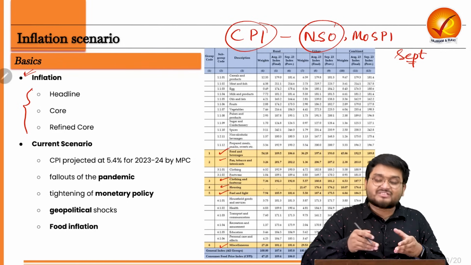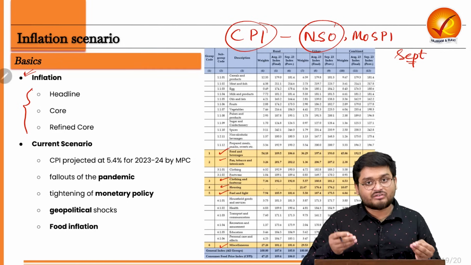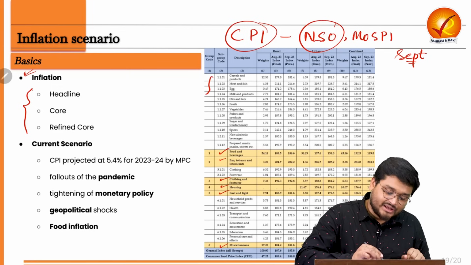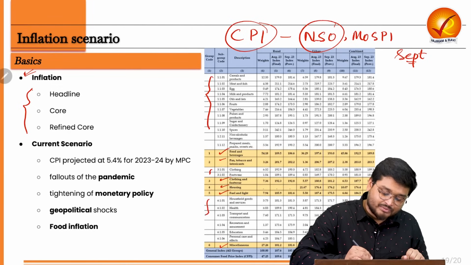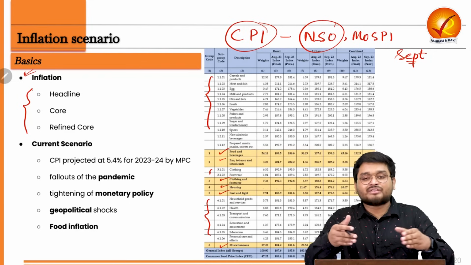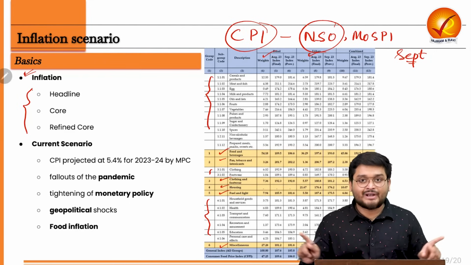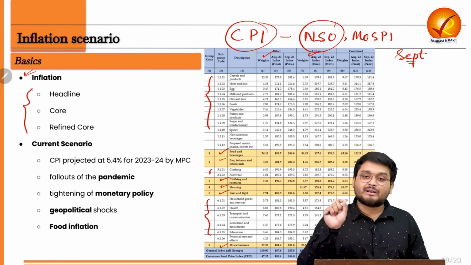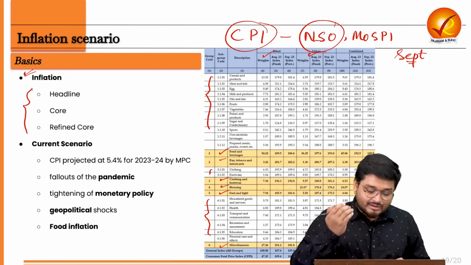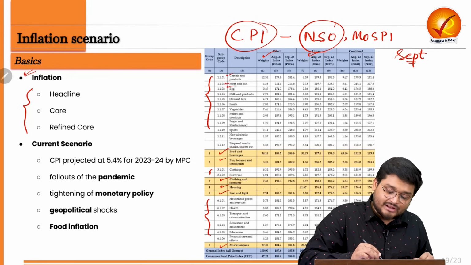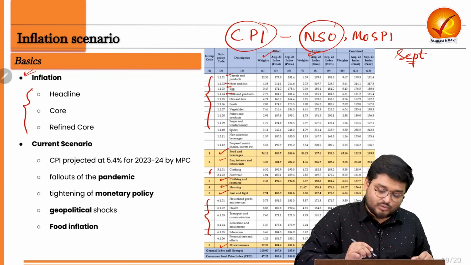So we have these commodities which are measured in the CPI, because these are the things used by the people of India, across rural and urban areas and all over India, in the most frequent manner in a particular month. For example, Indians generally consume cereals, meat, egg, milk products, right?